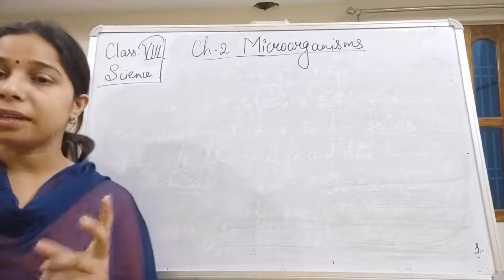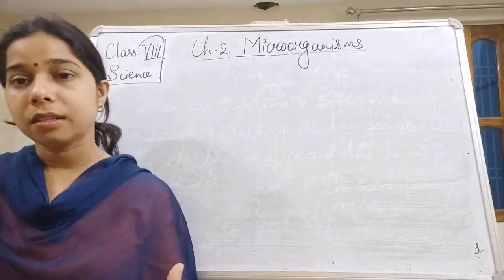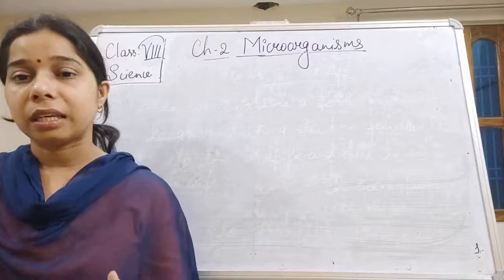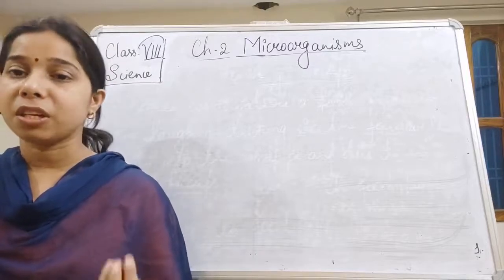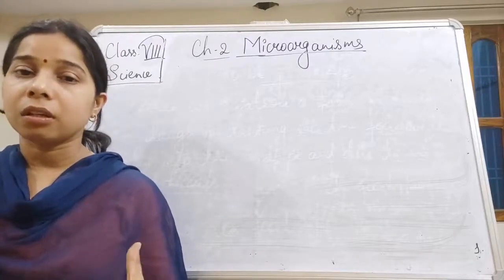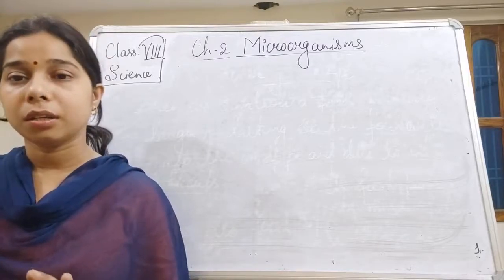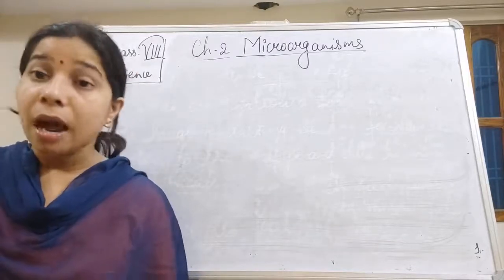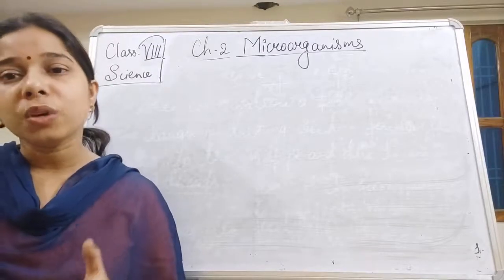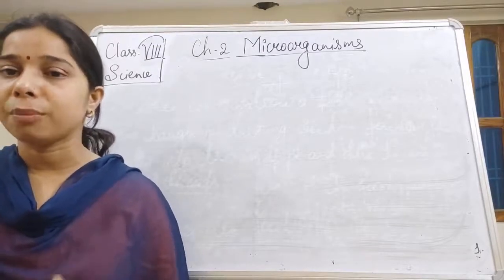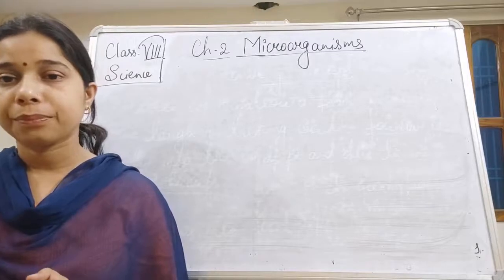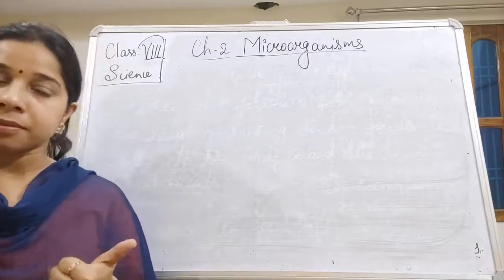Due to this reaction between the lactobacillus and the casein, a curd is formed, or we can say the whole milk gets converted into curd. So here a bacteria is responsible for the formation of curd. This is the first use.